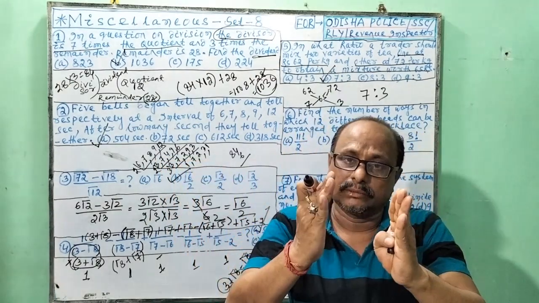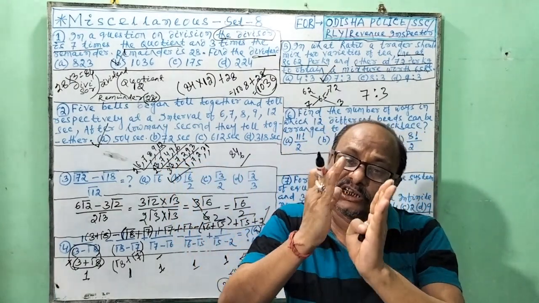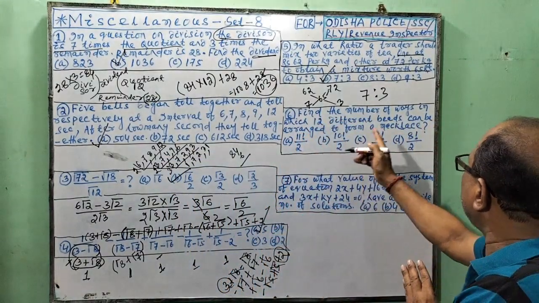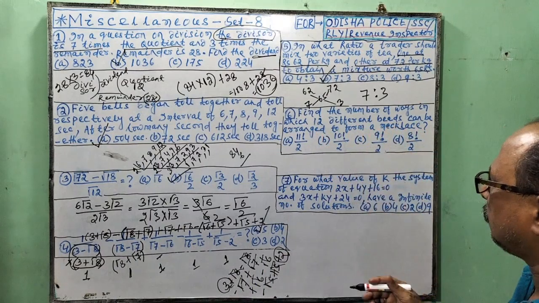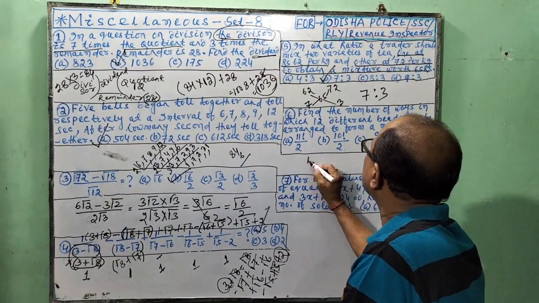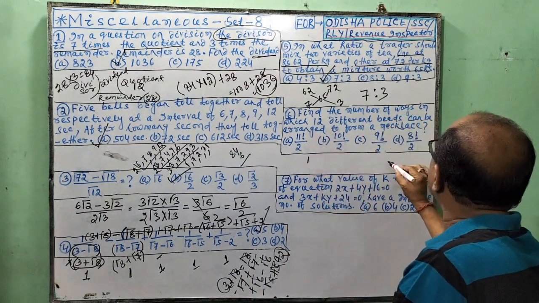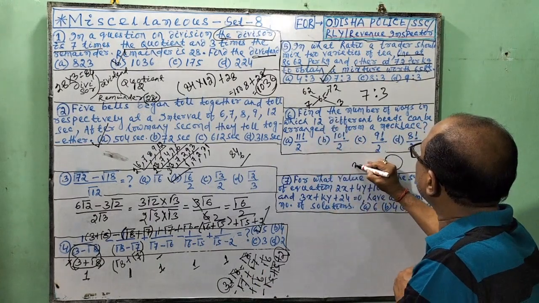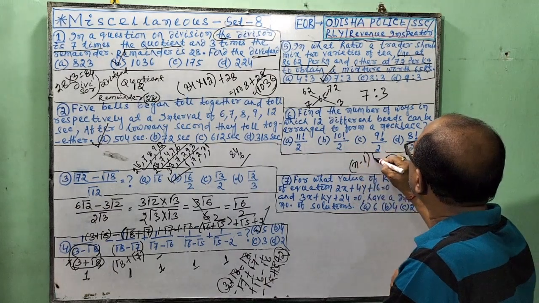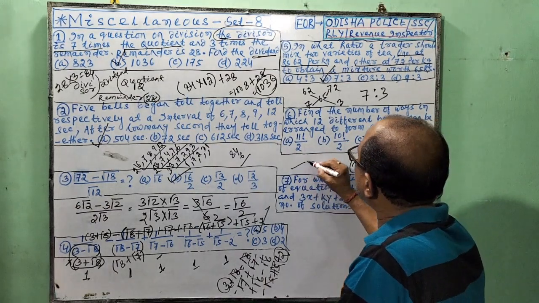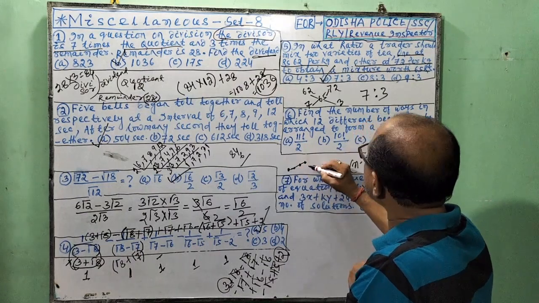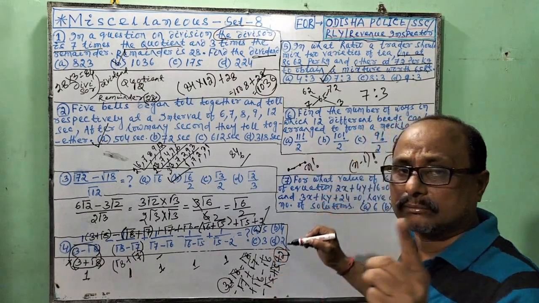You remember, you are competitive students. This is an easy question. So, find the number of ways for 12 different beads. When it is circular, the answer is n-1 factorial. When it is straight, suppose beads are in a straight line like this, it is factorial of n, you remember.